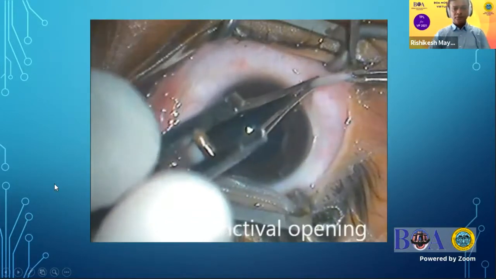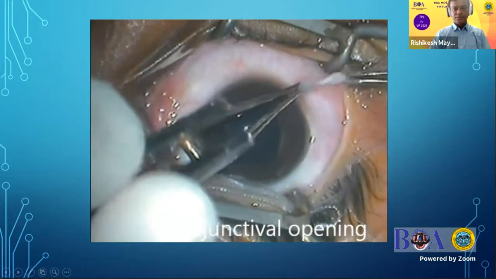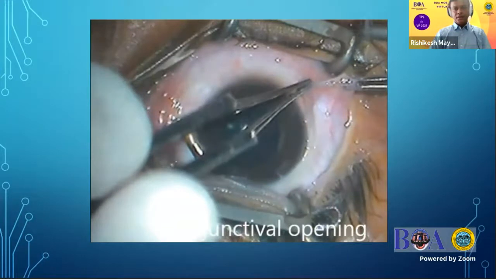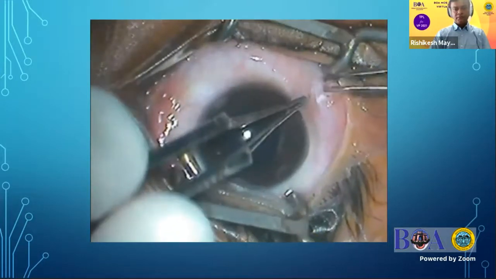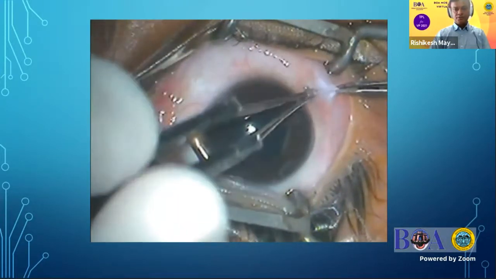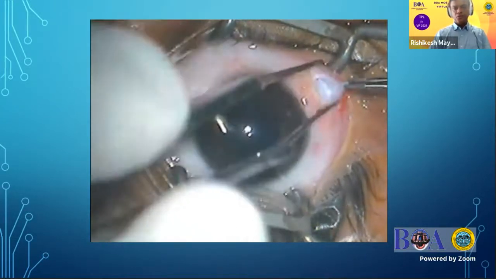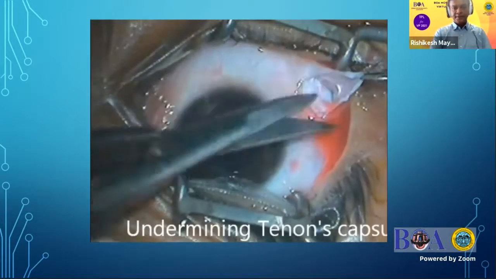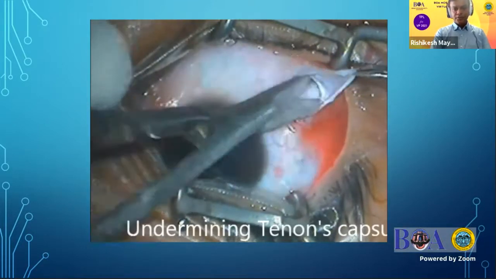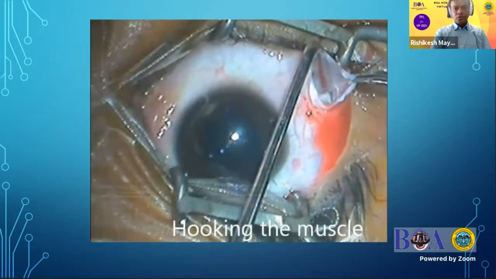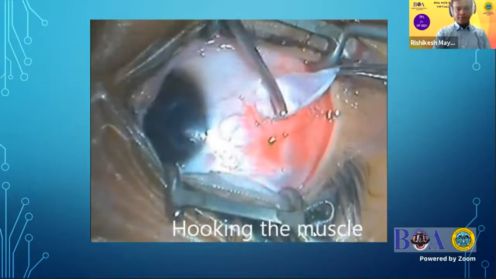So just a small video about how the paralimbal incision is done. This is in between the limbus and the insertion of the muscle. First, you have to cut the conjunctiva, then go to the tenons, because especially in the younger age group, the tenons might be thick. So we might have to dissect that and then undermine the tenons tissue. And then we approach the muscle or hook the muscle as per the requirement of the surgery.